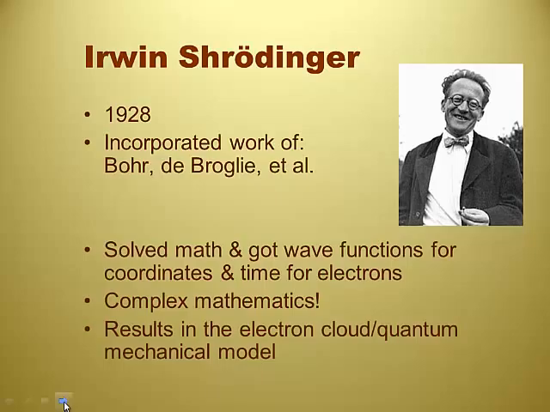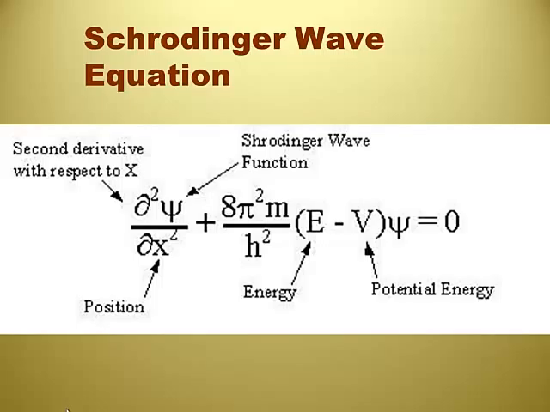The results are something we call the electron cloud or the quantum mechanical model. It's got a couple of different names: Schrodinger's model, quantum mechanical model, wave model. There's the math. Yeah, it's ugly. Should we stay on this page for long? No. Okay, here we go.